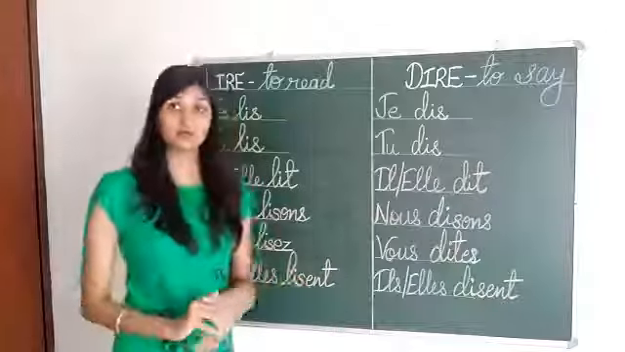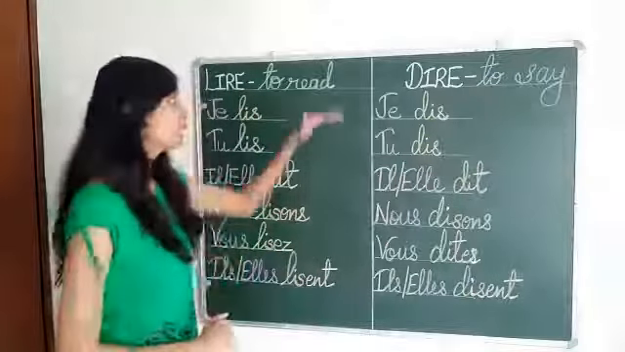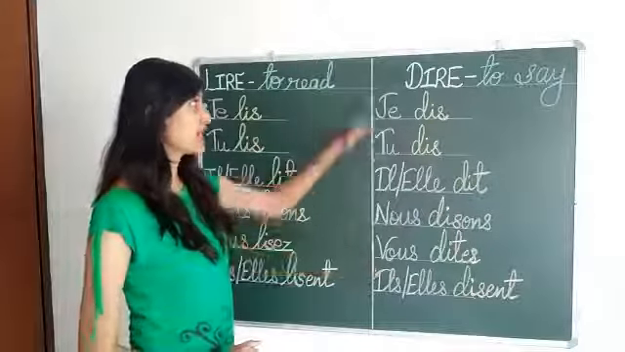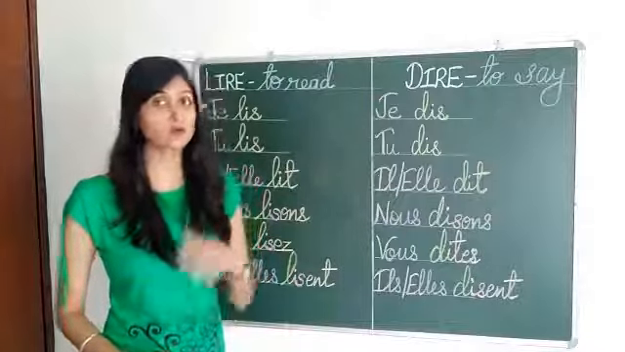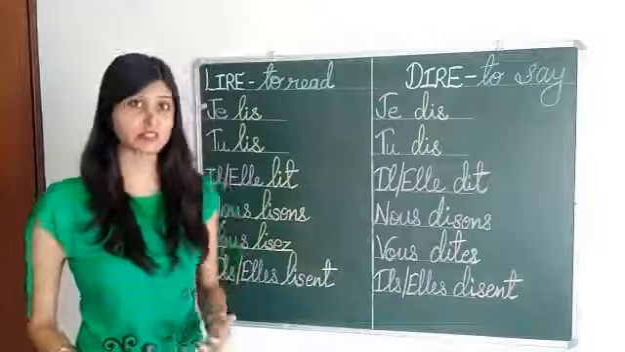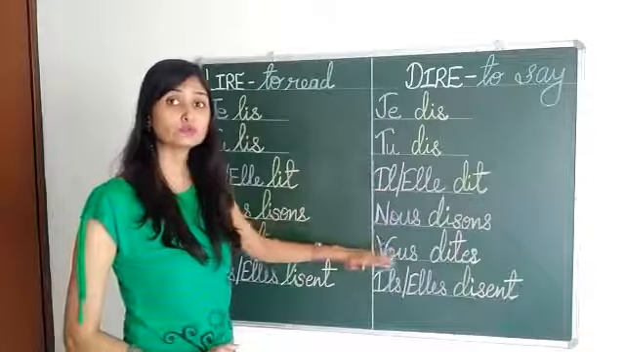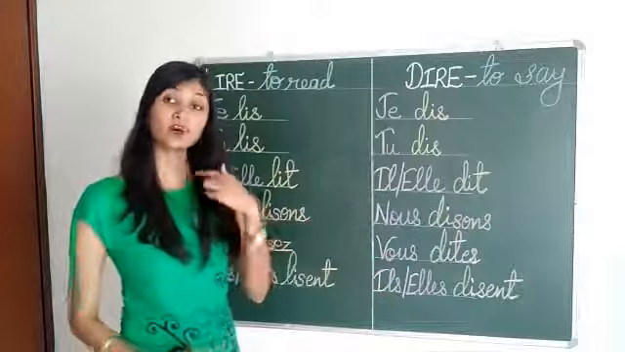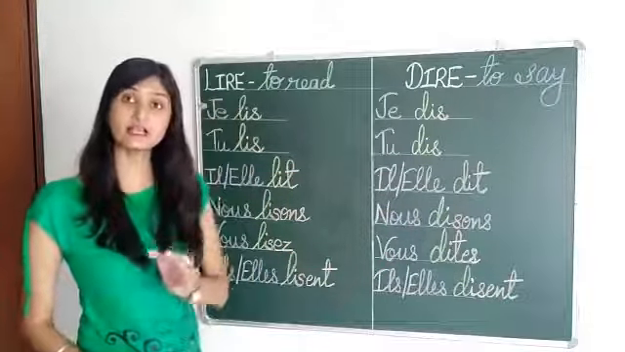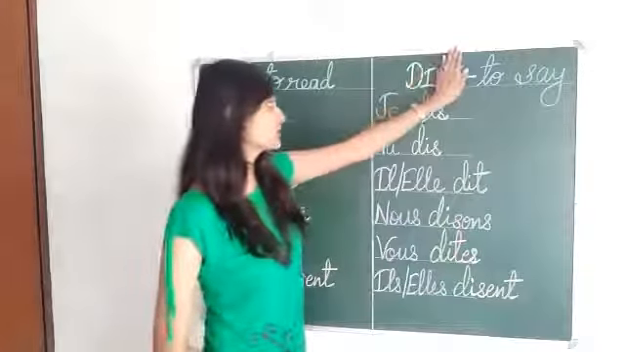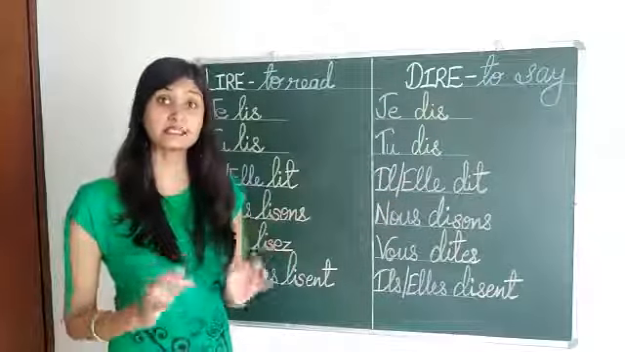Now let's have a look at the second verb, that is verb dire, that means to say. Again we are going to write subject, and because dire is starting with d consonant, we are going to use je as a subject. So again je, tu, il, elle, nous, vous, ils and elles. Now again, like verb lire, we have taken the radical as li. So here again we are going to remove re and we are going to take the radical as di.